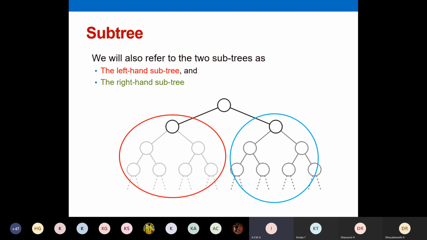You need not write all that, you can write simply left subtree. It is a notation. We'll use it in our other variations of tree called binary search tree and AVL tree and all. We will discuss it as a left subtree, right subtree, like that. So whatever nodes come in the left hand side of a branch, it's called the left subtree, and those nodes that come in the right hand side of a branch, it's called the right subtree.